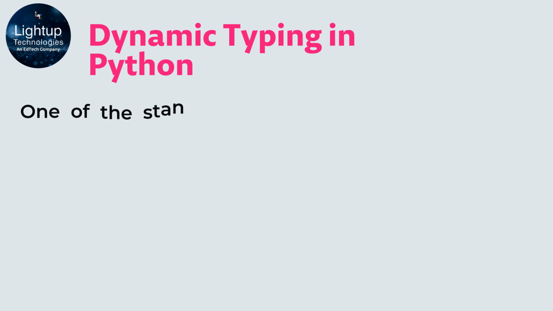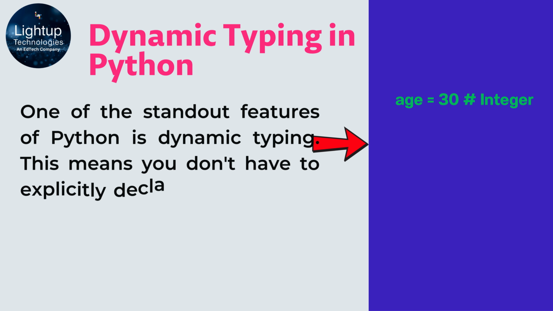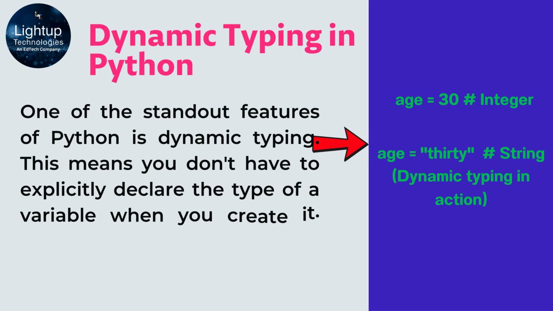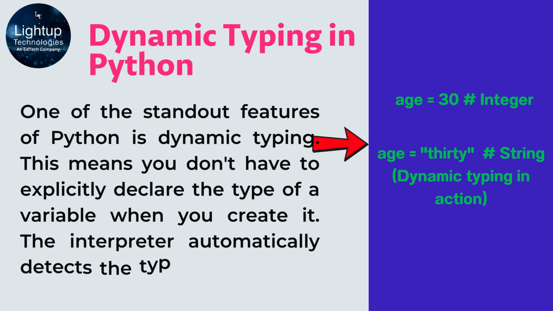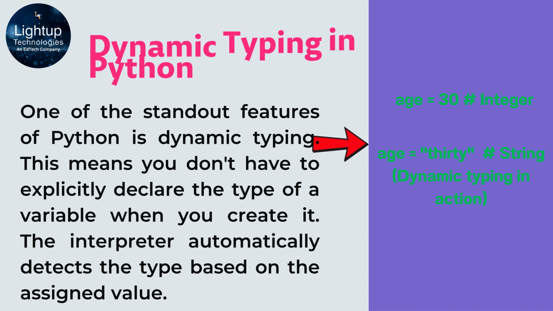One of the standout features of Python is dynamic typing. This means you don't have to explicitly declare the type of a variable when you create it. The interpreter automatically detects the type based on the assigned value.